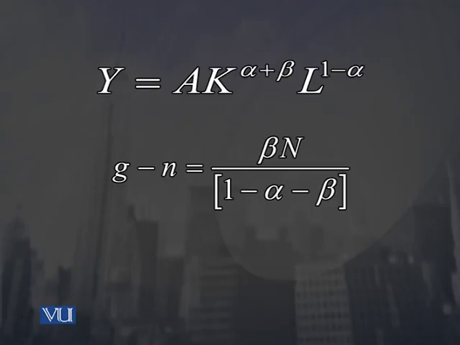and this can be solved for something which you can see right now, and this particular expression gives you the relationship between the growth rate and the growth rate of labor force. Growth rate of income, which is symbolized by small g, growth rate of labor force is given by small n. So आपको ये जो equation है देखने को मिल रहा है, that is explaining the growth rate of an economy according to the Romer's growth model, and we can see that g minus n is equivalent to beta times capital N divided by 1 minus alpha minus beta,